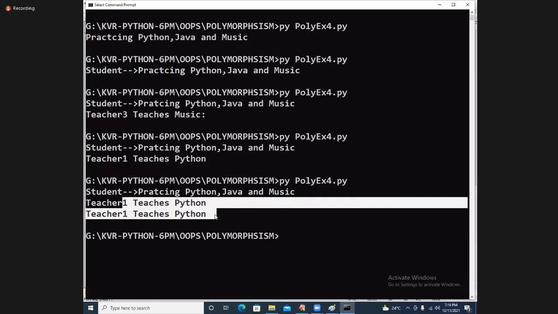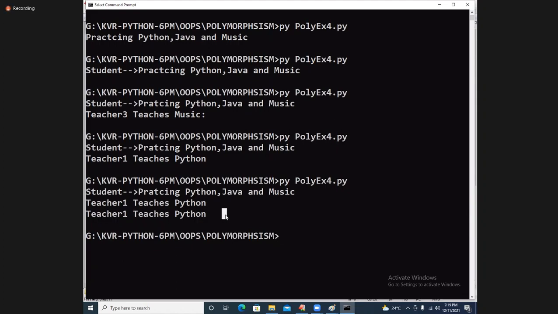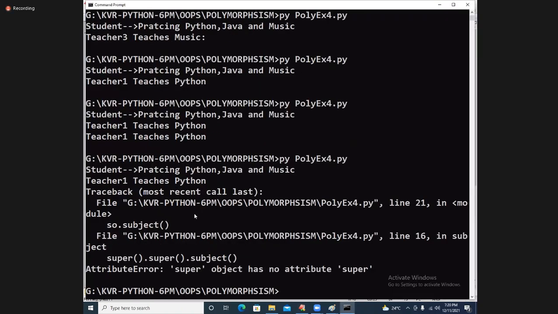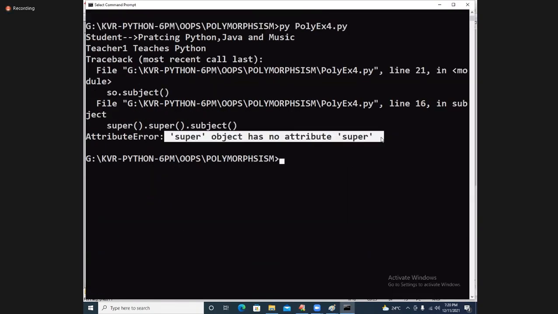Teacher 1 teaches Python. It will work. Teacher 1 teaches Python. It will work. So suppose you write to call a different base class, like this. You cannot write like this. You cannot use it like this. Dot subject, you cannot write it. Error is coming.